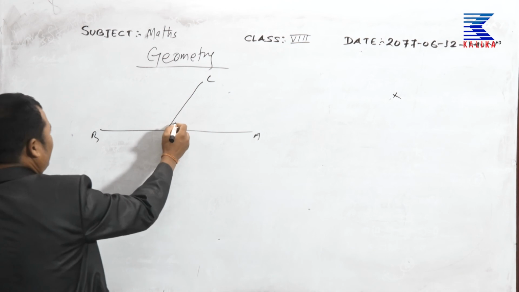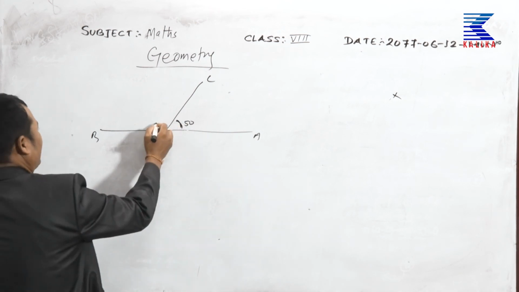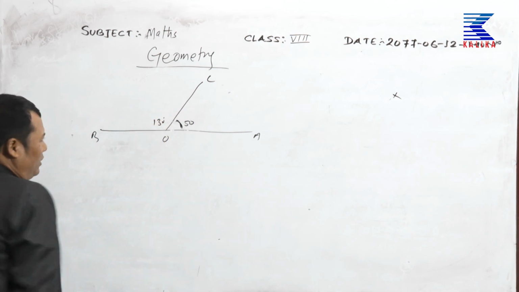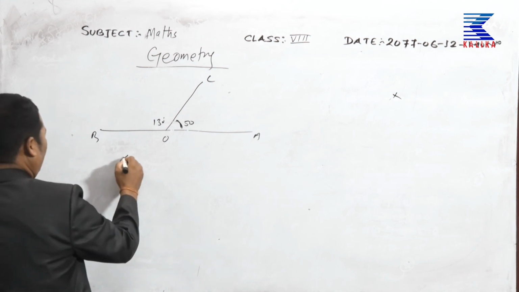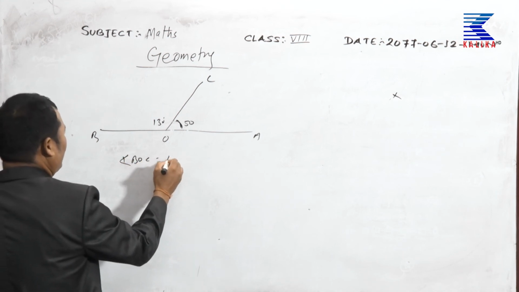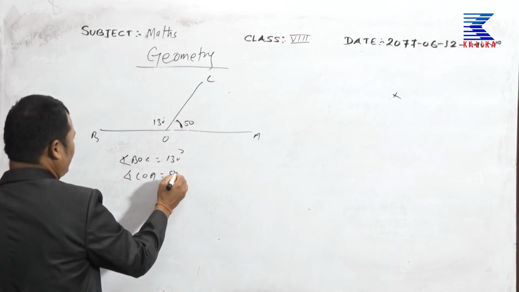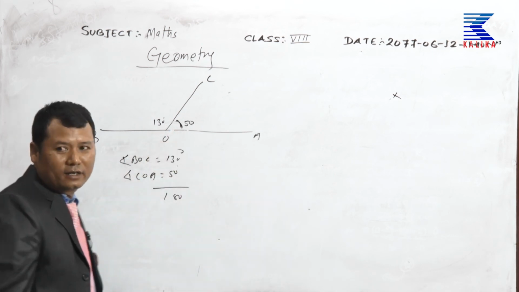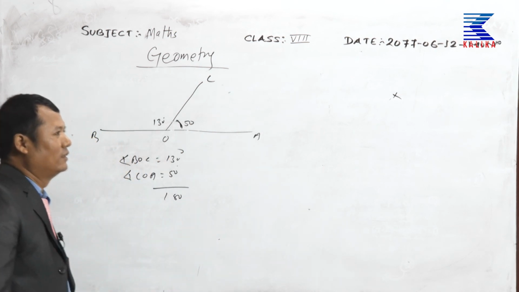Suppose one angle is 50 degrees and the other is 130 degrees. What will be the total? Total is 180 degrees. Angle BOC is 130 degrees and COA is 50 degrees. Its sum will be 180 degrees. So those are supplementary angles.